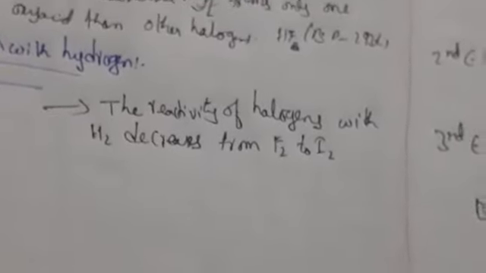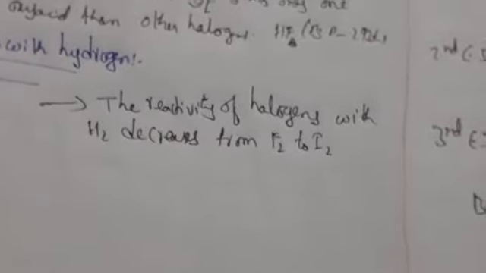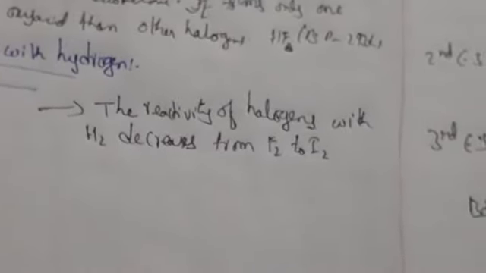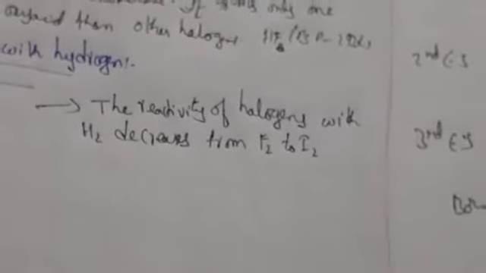The reaction of Cl2 with H2 is slow in the dark but fast in sunlight. So F2 reacts in dark conditions, even in a closed room. Br2 reacts with H2 at 593 Kelvin, and I2 reacts with H2 at 713 Kelvin in the presence of platinum catalyst. This reaction is reversible in the case of iodine.